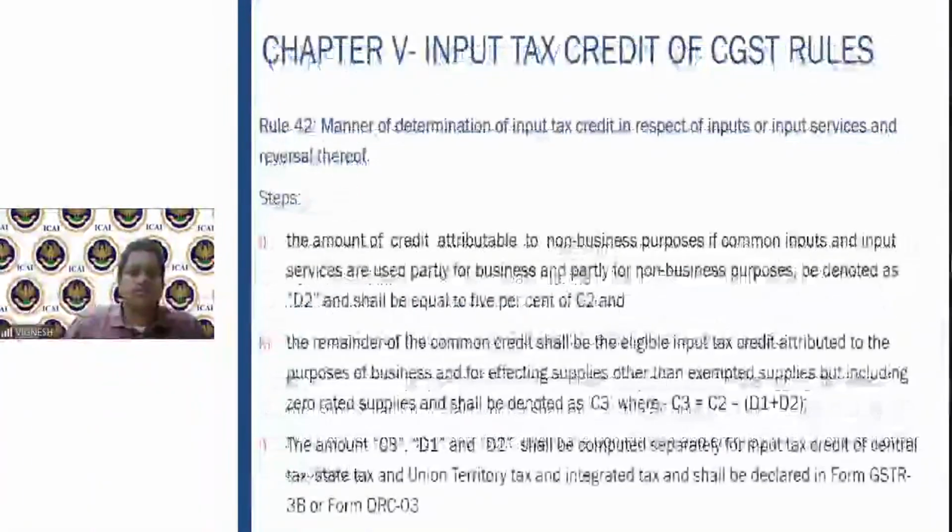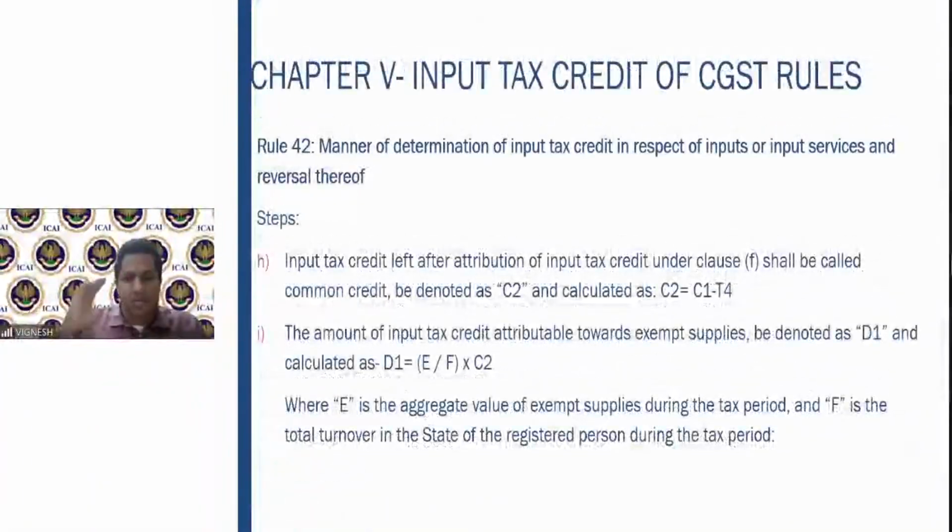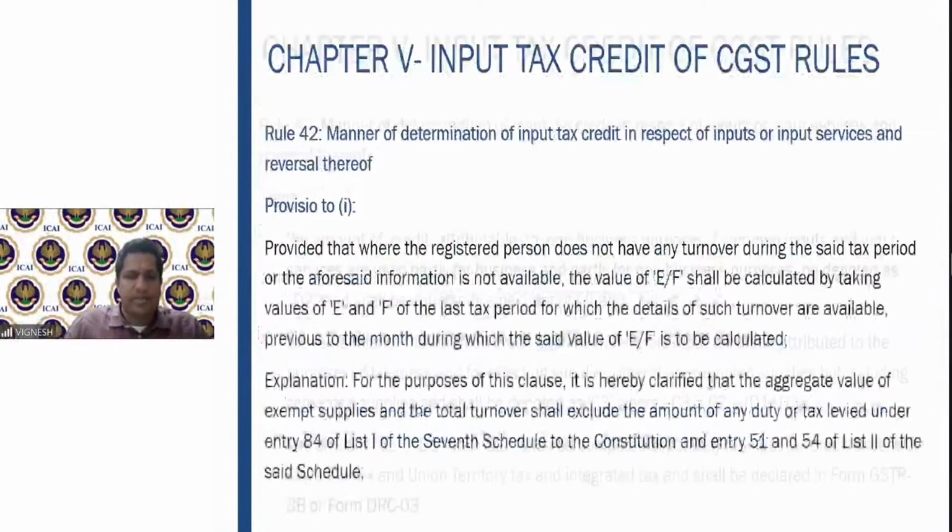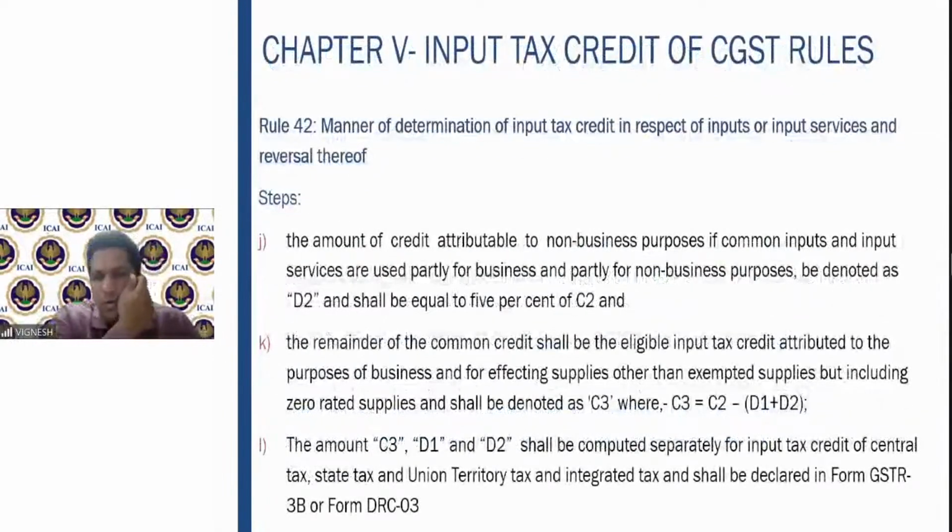So once you find out the D1, which is nothing but the credit attributable to exempt supplies, post that you have to calculate the amount of credit attributable to non-business purposes, which is wherever the common inputs and common input services are used partly for business and partly for non-business purposes.